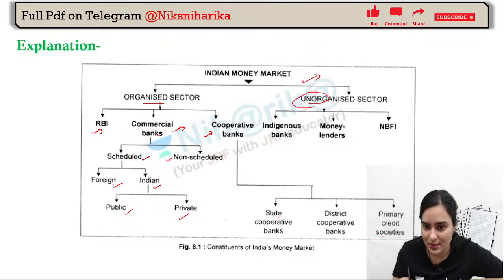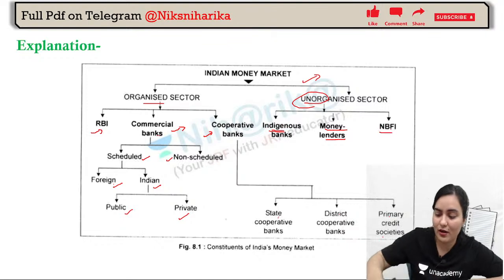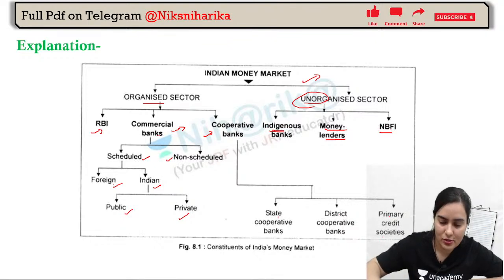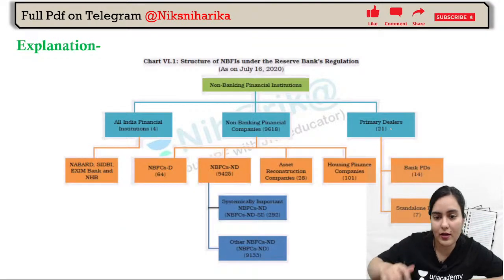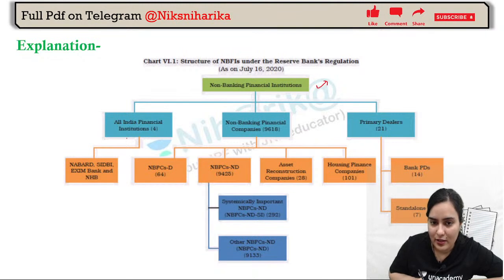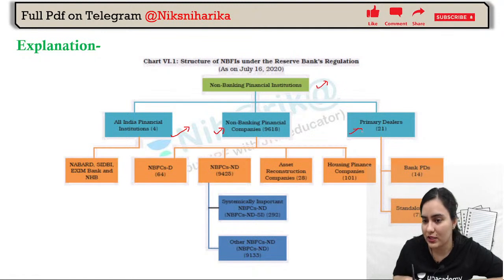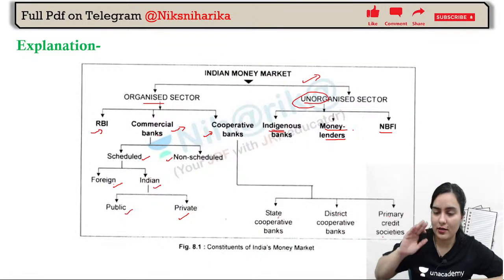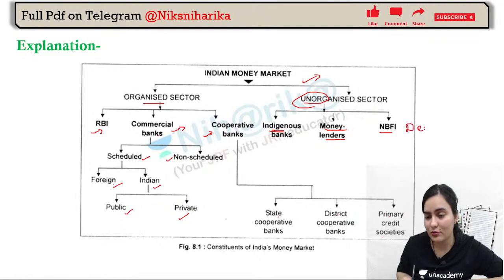But in the unorganized sector, we have private money lenders, indigenous banks, NBFI, that is non-banking financial institutions, and NBFC is a part of NBFI. See, NBFI consists of All India Financial Institutions, NBFC, and primary dealers also. These all, and then development banks also you can include. Development banks, the small banks etc., they also come under the unorganized sector.